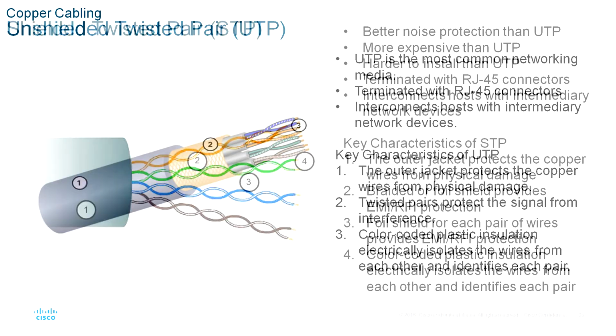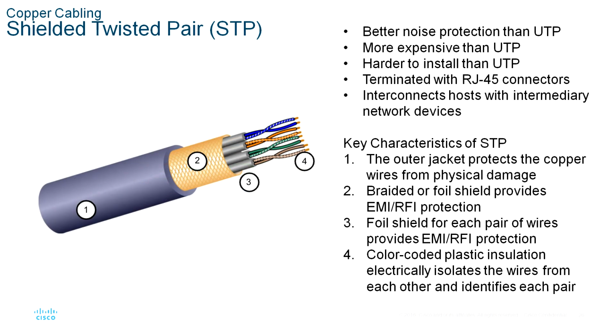The next one, shielded twisted pair, STP. Shielded twisted pair provides better noise protection than UTP cabling. However, compared to UTP cable, STP cable is significantly more expensive and difficult to install. Like UTP cable, STP uses the RJ45 connector. STP cables combine the techniques of shielding to counter EMI and RFI and wire twisting to counter crosstalk. To gain the full benefit of the shielding, STP cables are terminated with special shielded STP data connectors.